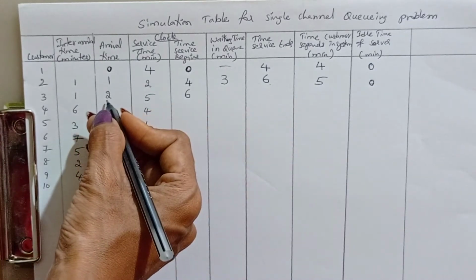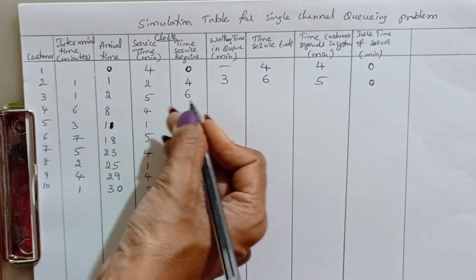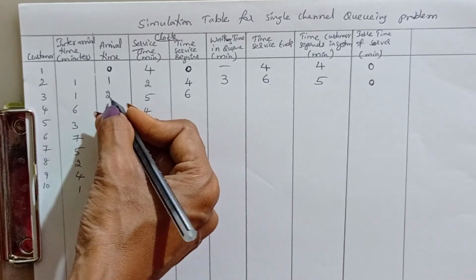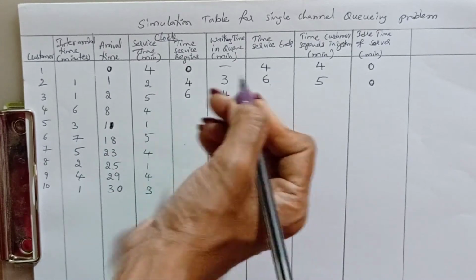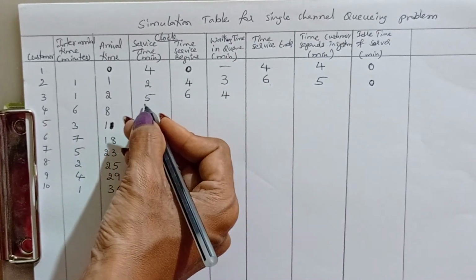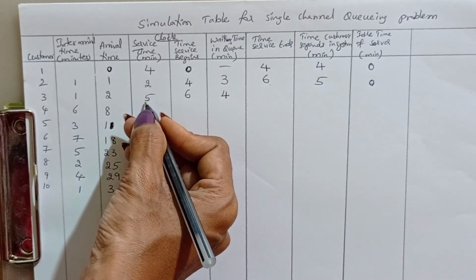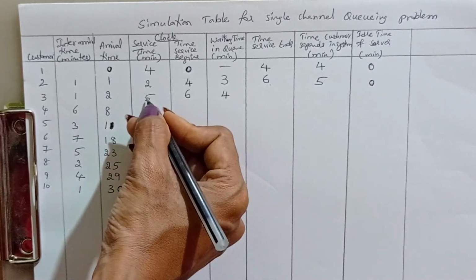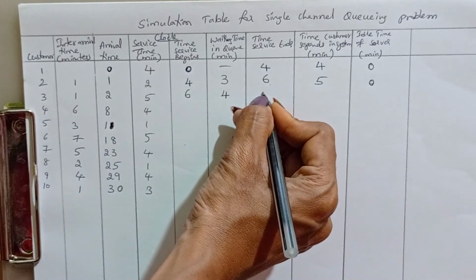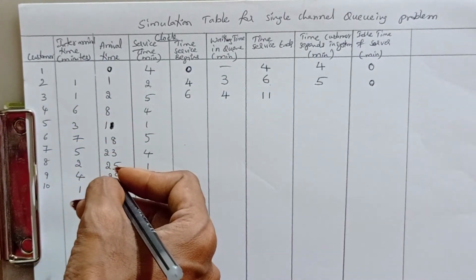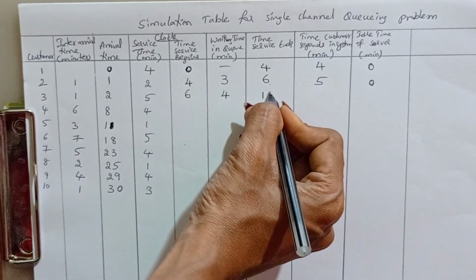That means entering at clock time 2 and waiting up to 6. So 6 minus 2 is 4 minutes waiting. The third customer needs the service for 5 minutes. So 6 plus 5, at clock time 11, that particular third customer completes the service from the system.